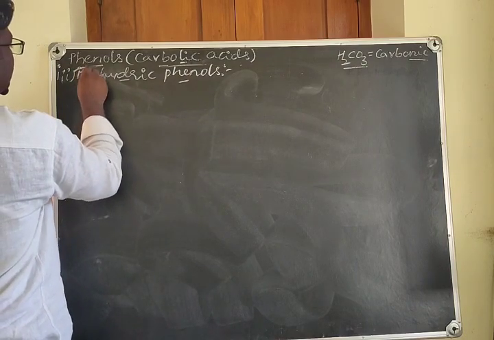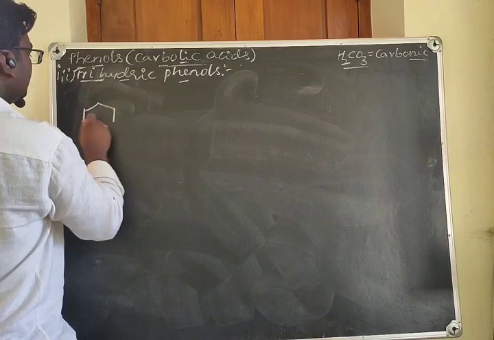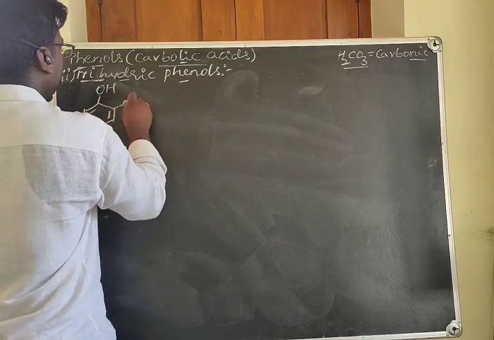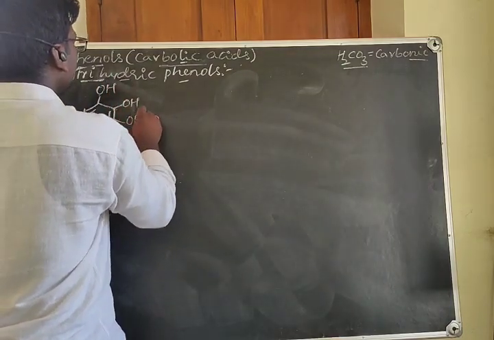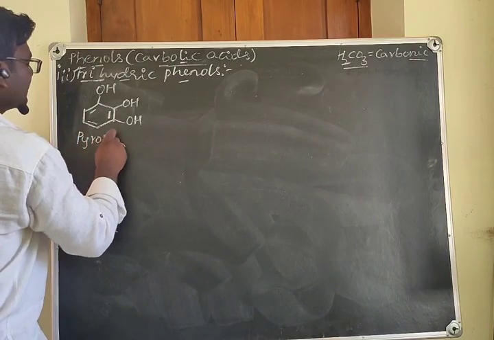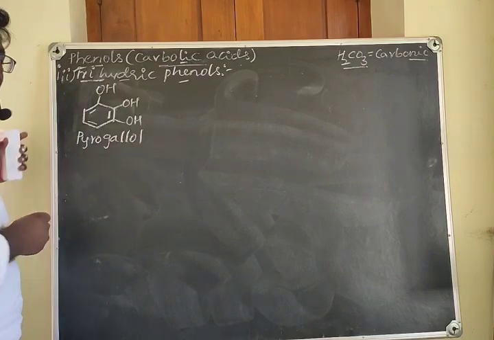Trihydric phenols. The first member is pyrogallol. When the OH groups are on adjacent positions, in the common system we call this compound pyrogallol. And what is the IUPAC name?